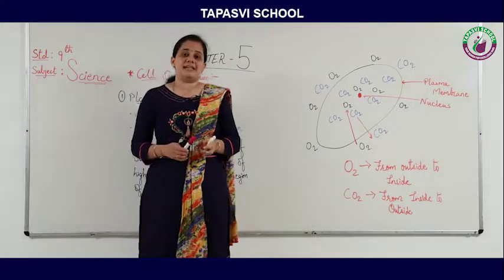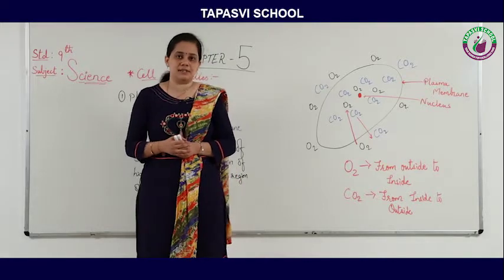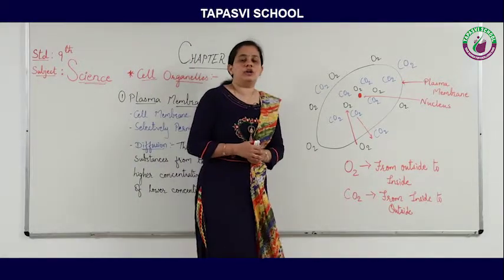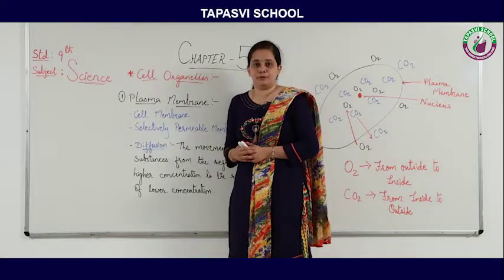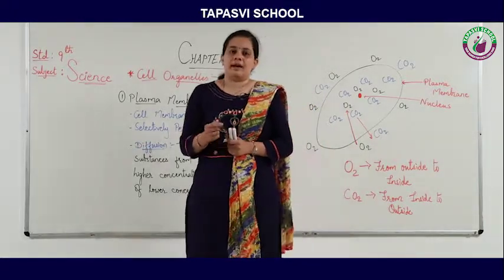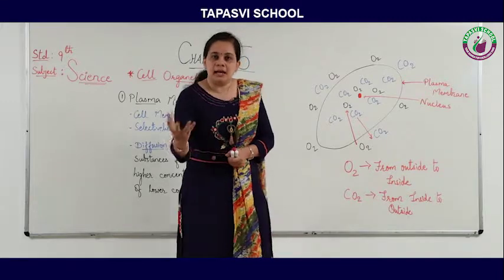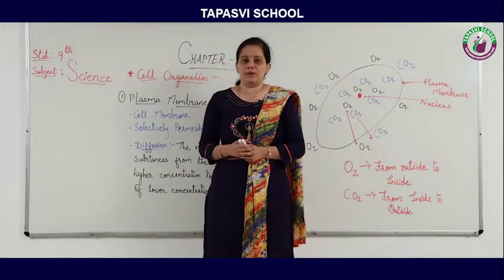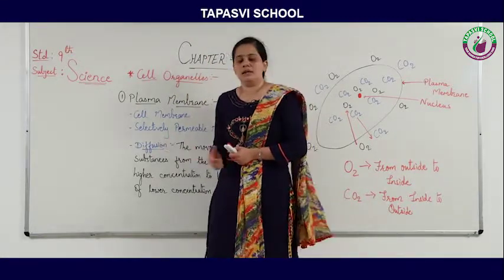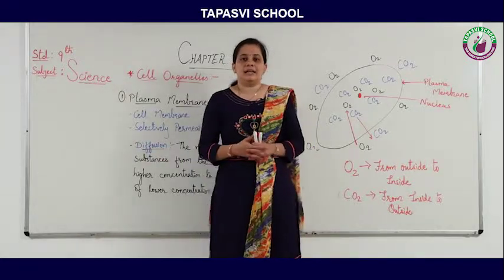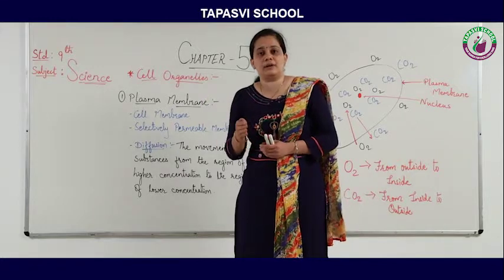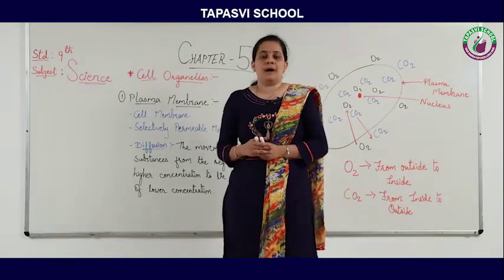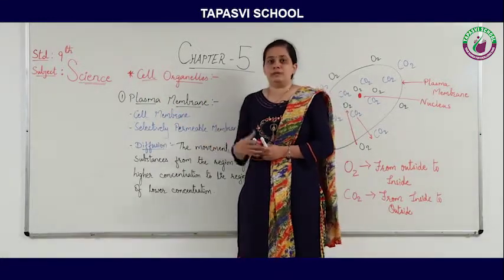So each gas or each substance can enter or exit the cell with the help of diffusion. If the cell requires anything, it will take it from the surroundings by diffusion. If a cell contains any waste material, then it will remove it by the process of diffusion.